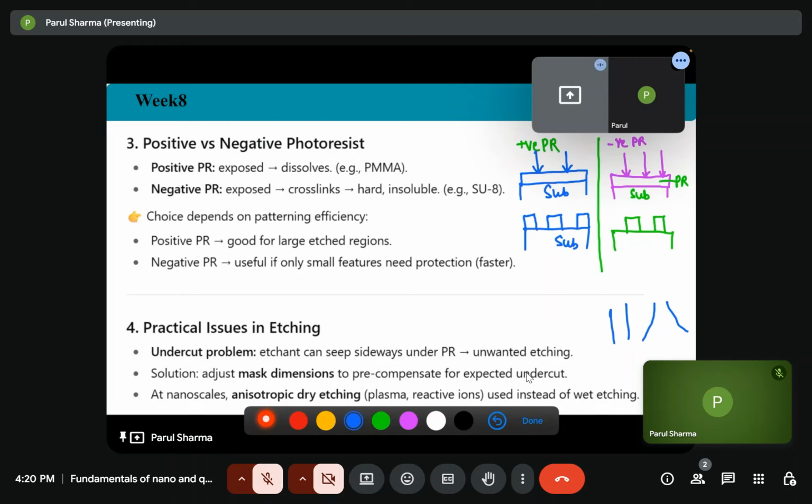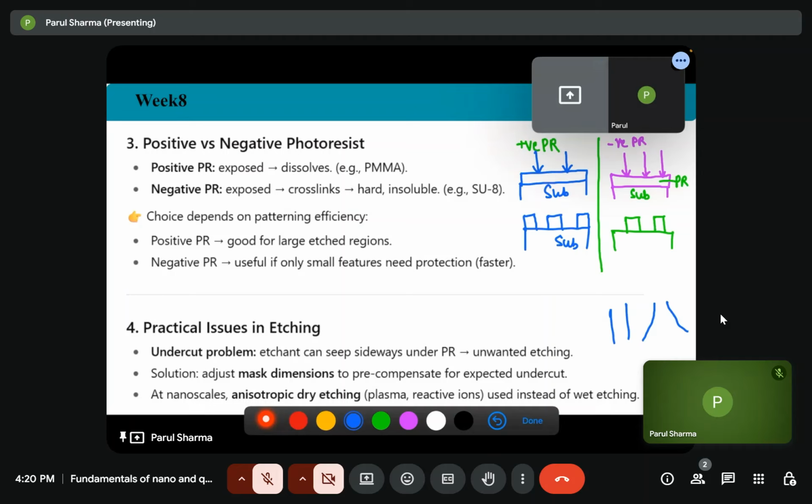So what is the solution to this? We have to adjust mask dimension such that we can pre-compensate for the expected undercut. And at nanoscale, generally we do the anisotropic dry etching. So what is anisotropic dry etching?